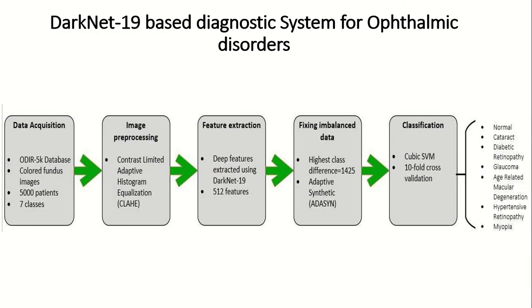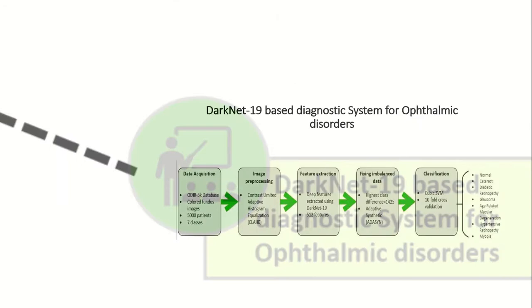Here's the overview of the system that we have designed. First of all, we have acquired the data from a publicly available database, and then image processing was done, contrast limited adaptive histogram equalization was applied, and then deep features were extracted. The data set was then balanced using the ADASYN algorithm, and then classification was done using cubic SVM and tenfold cross validation technique.